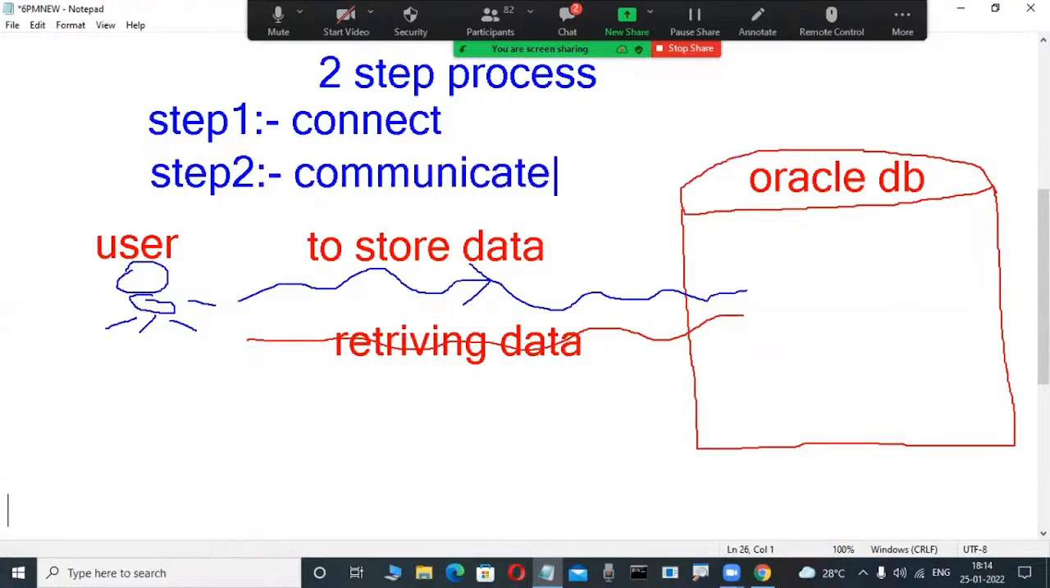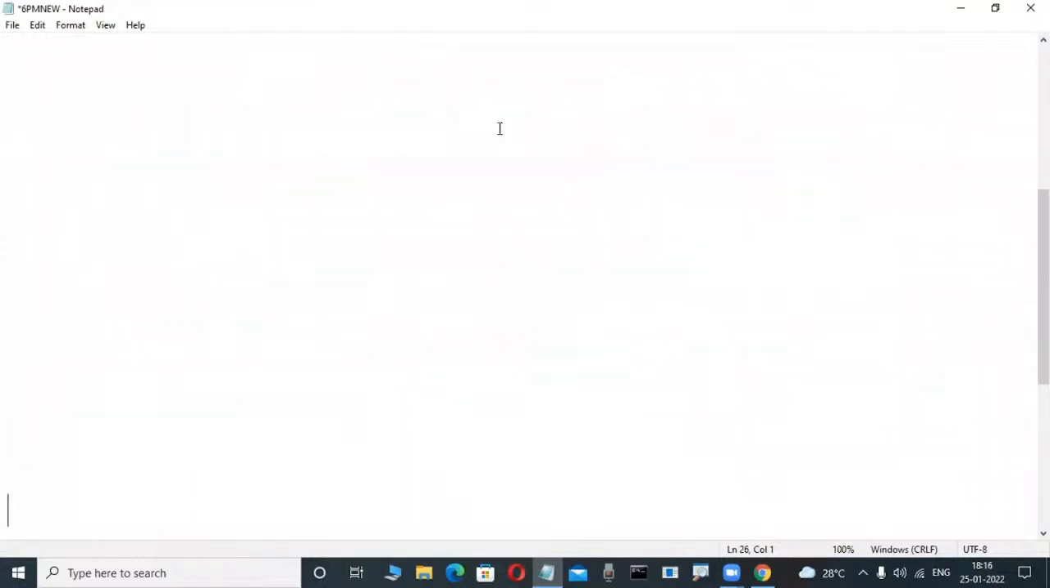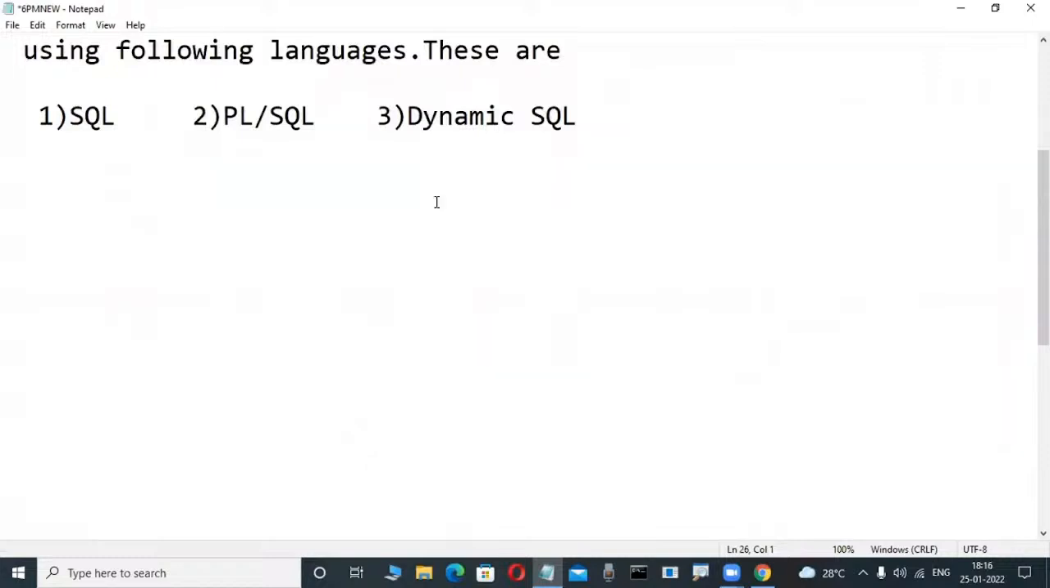With the database. But how are these users connected to the database? Some tools are there, query tools. One example tool is SQL Plus. SQL Plus is a command line interface tool. These are all things we are learning over these days. Once connected to the database, they communicate using languages, for example SQL and PL/SQL. What is that and how? We are learning all these one by one.